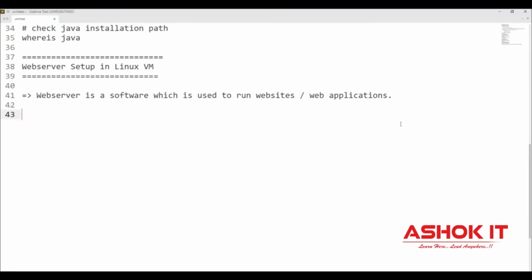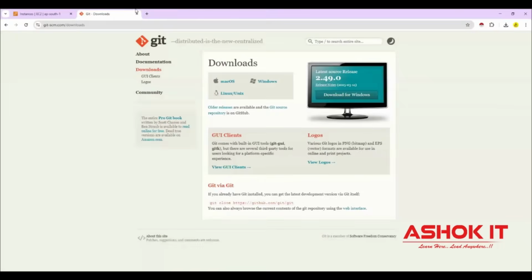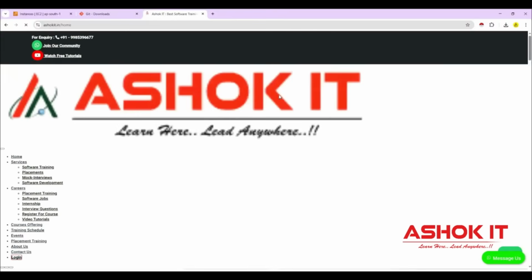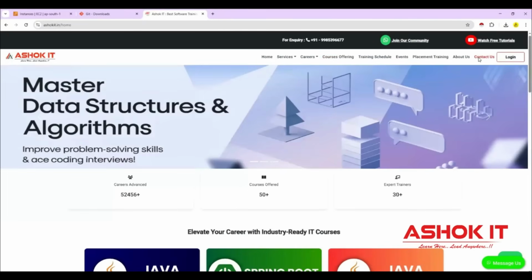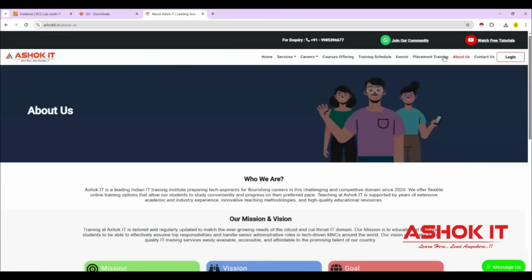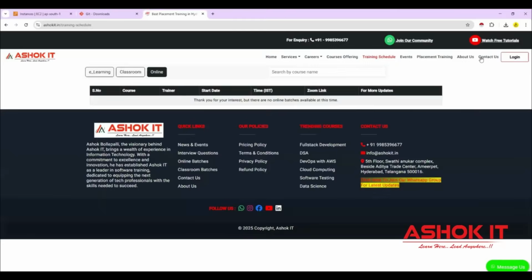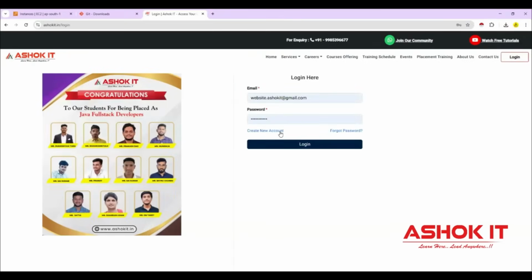So first of all, what is the meaning of a website? Website means a collection of web pages. If you take an example, if you go to our website ashokit.in, here you can see there are several web pages available. Contact us page, about us page, placement training, training schedule, login page, registration page, like this multiple pages are available. So the collection of these web pages we will call one website.